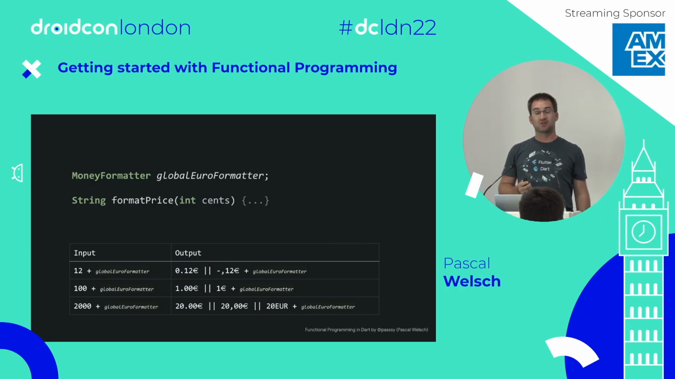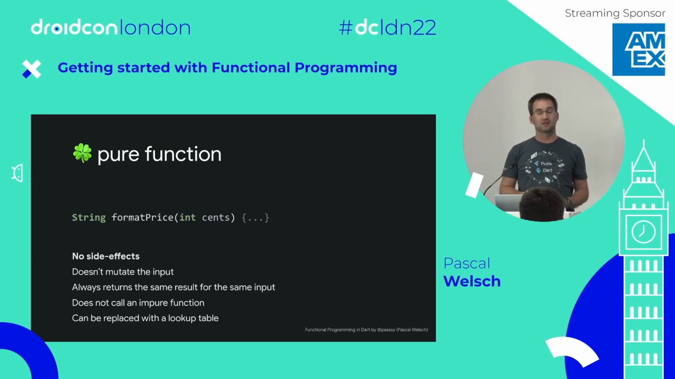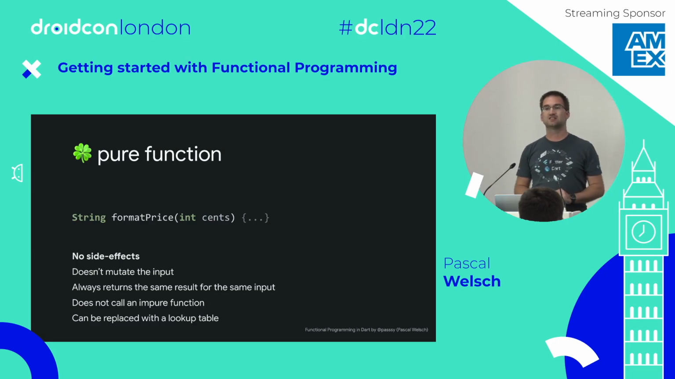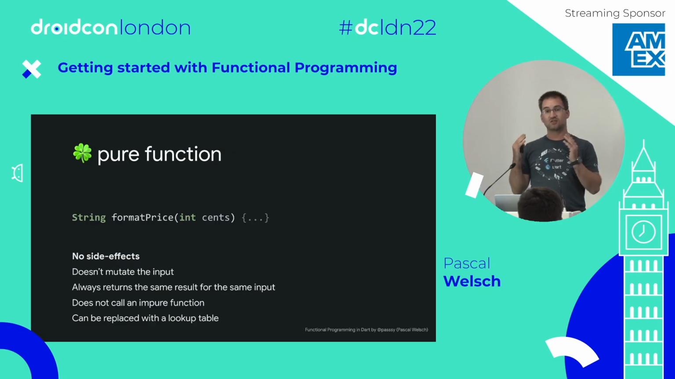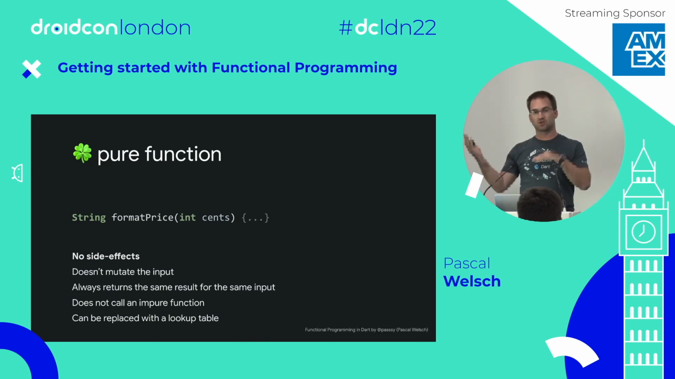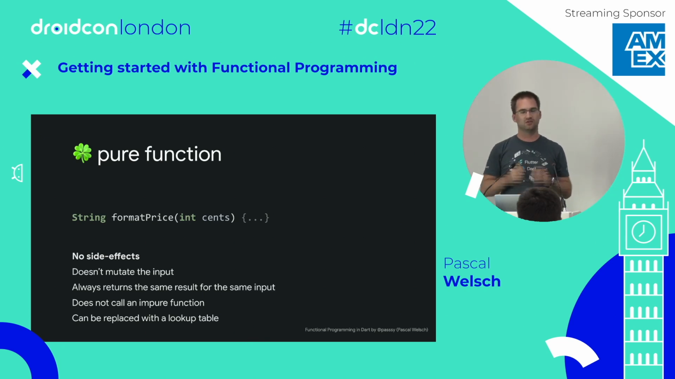And this is problematic because then the function is not pure. Why do we care about pure functions? A pure function is a function that has no side effects. This means it only cares about the input parameters and returns an output. It does not mutate the input parameters, and it therefore always returns the same result. It doesn't care about the global state. It doesn't use it. If you need to provide something, you should provide it as a parameter.